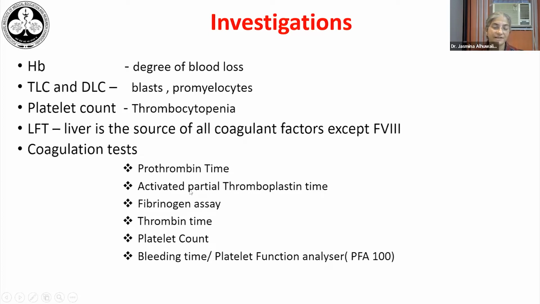The preliminary coagulation screen comprises of these tests: the prothrombin time, the activated partial thromboplastin time, the fibrinogen assay, the thrombin time, the platelet count, and the bleeding time, or an alternative method to that is the assessment by a platelet function analyzer. The last test is not so commonly done because the bleeding time lacks standardization. It's difficult to do and is very observer dependent. And the platelet function analyzer is not very sensitive. Neither is it very specific, and it's an expensive equipment to have and not readily available, at least in our country.